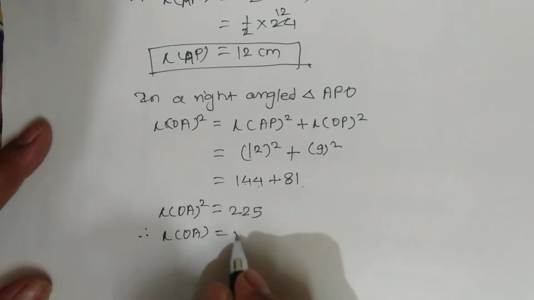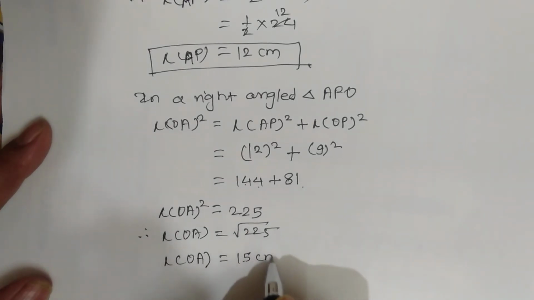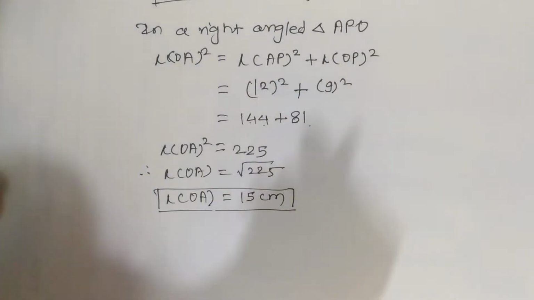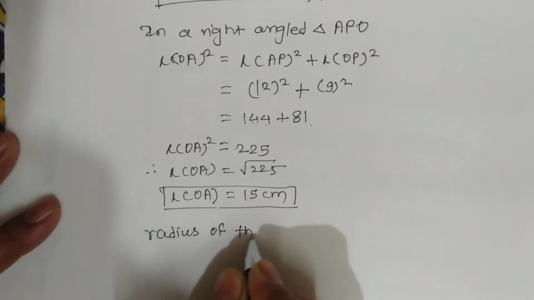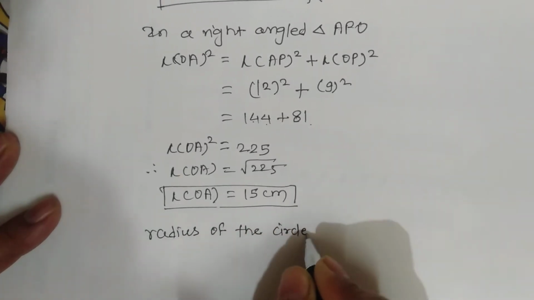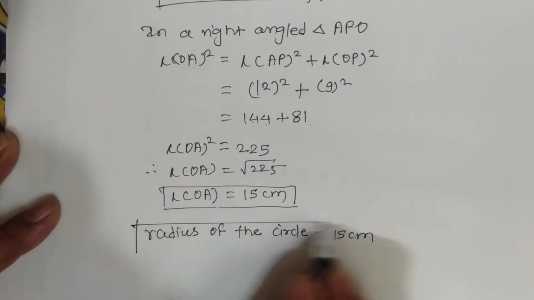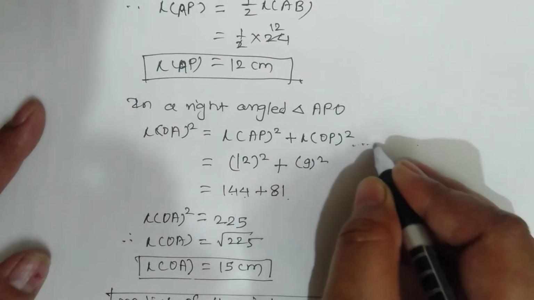So by taking the square root, length of OA is equal to 15 centimeter. So answer line is radius of the circle is equal to 15 centimeter. For your better understanding, you can mention here Pythagoras theorem.